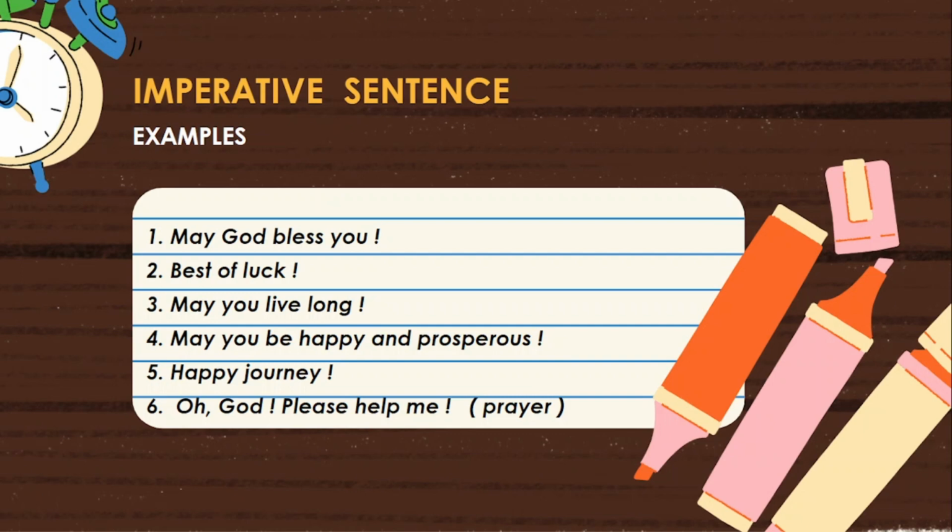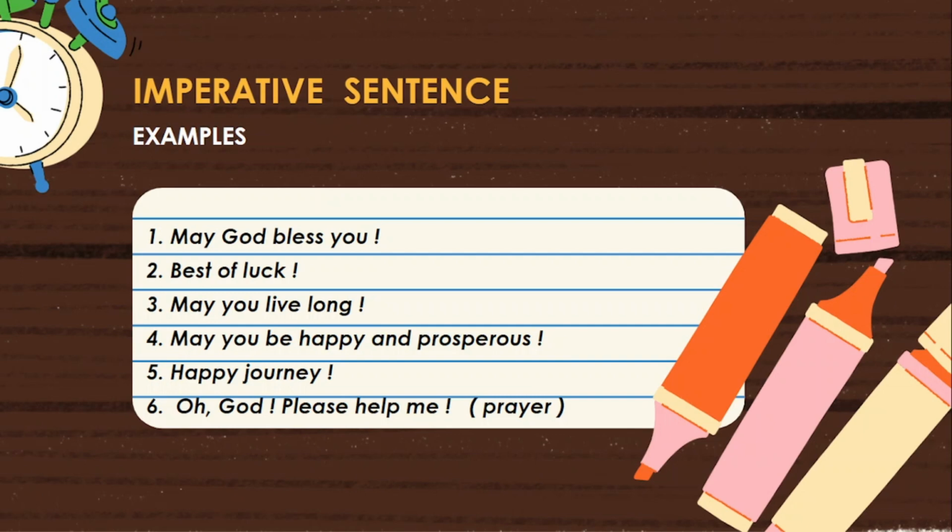See the third one. May you live long. In this sentence, you is the subject. May is the helping verb or modal auxiliary verb. The helping verb may is written before the subject you. It means the helping verb may is preceded by subject you. Live, main verb.